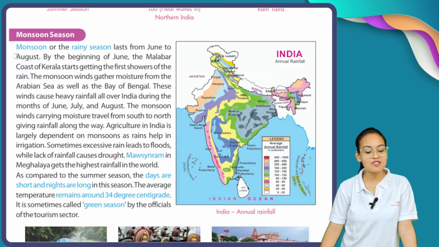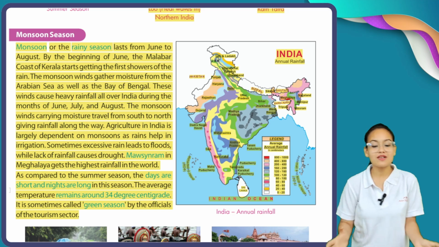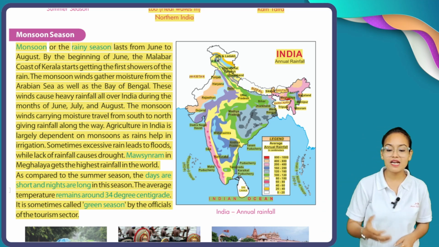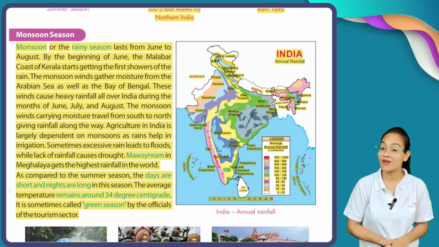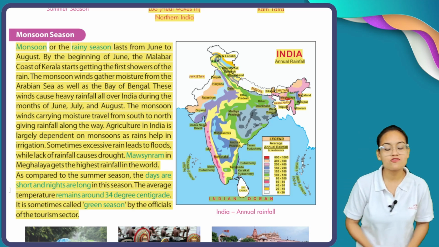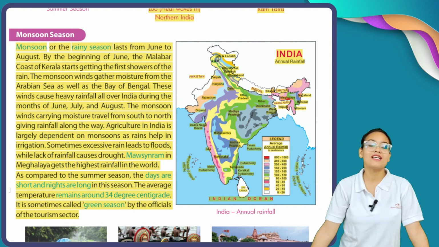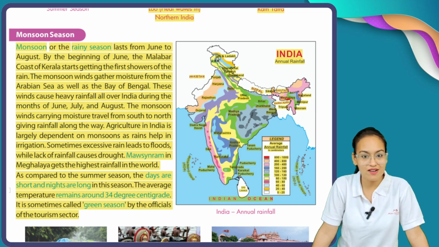Now, after the summer season, we are going to discuss the monsoon season. So let's have a look here. Monsoon, or the rainy season, lasts from June to August. By the beginning of June, the Malabar coast of Kerala starts getting the first showers of rain. The monsoon season starts from June and ends in August. The first state of India which receives the monsoon is Kerala.